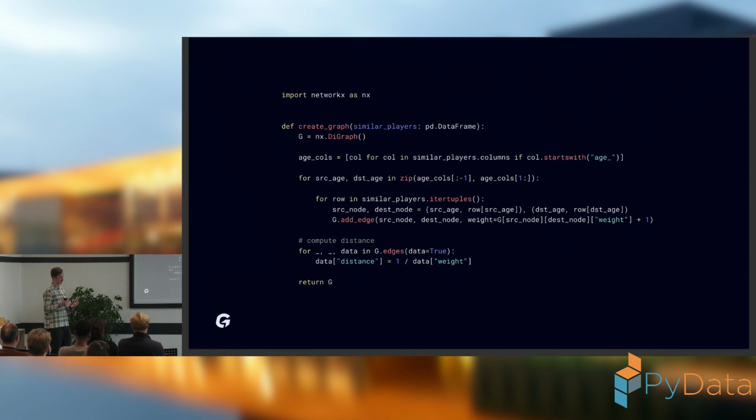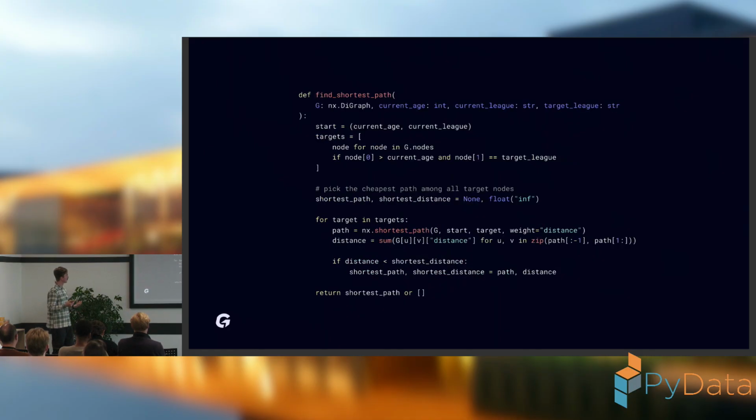The reason is that in the next step I want to find the most usual path for my player by finding the shortest path in that directed graph. So that is why this technical thing. And finding the shortest path is very simple using this code. At the beginning, I define the starting node as a combination of the age and the league where my player is at.